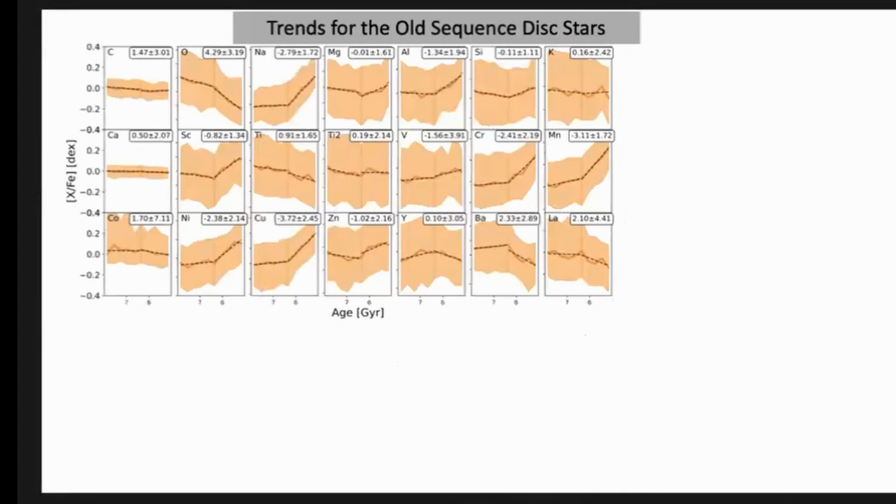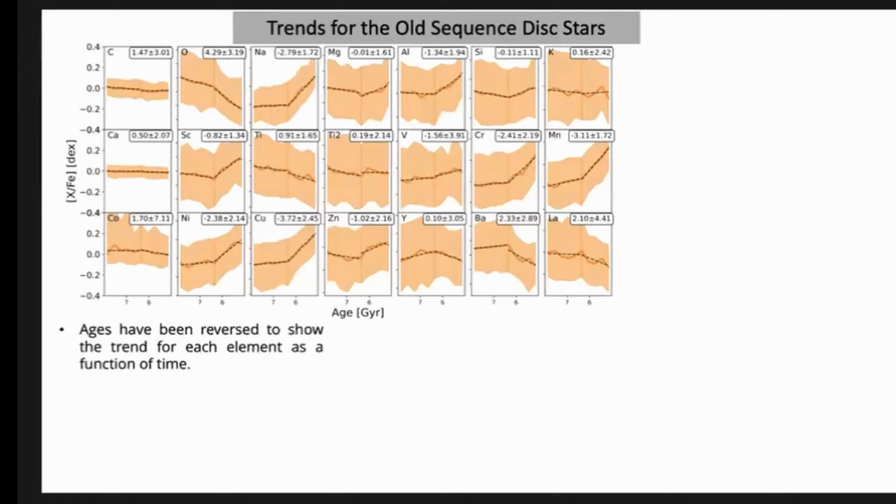We also tried to quantify the trend by fitting a line between the intermediate ages for the 50th percentile, and weighted them by the 16th and 84th percentile to see the spread in each of the data. The slopes represented over here have been scaled up by a factor of 10 to the power minus 2. A key note is that sodium still shows, around 6.5 gigayears, a high uptake of around 0.2 dex in the elemental abundance of sodium.